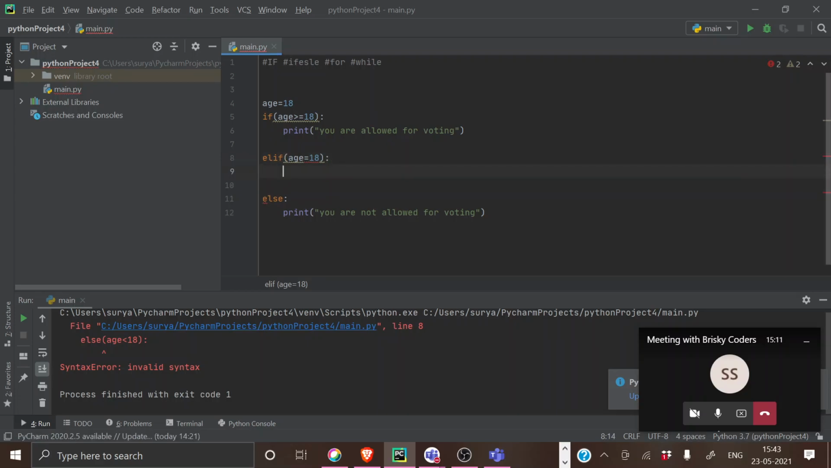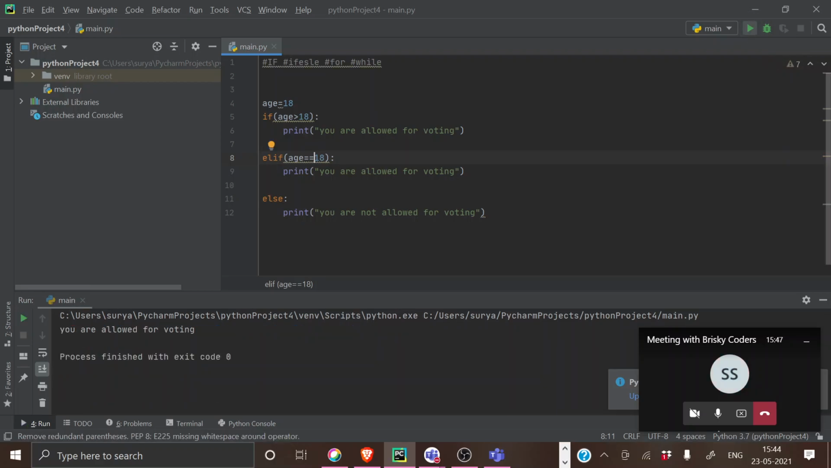or print, you are also allowed for voting. Okay, so what should I get now? Won't there be two conditions, because in the first one also we have put the equal to sign? First, I'm sorry, the first one, it's not. I'm sorry, I've got an error. Say equal to equal to. Yeah, I'm sorry. Here you'll be getting, you're allowed for voting.